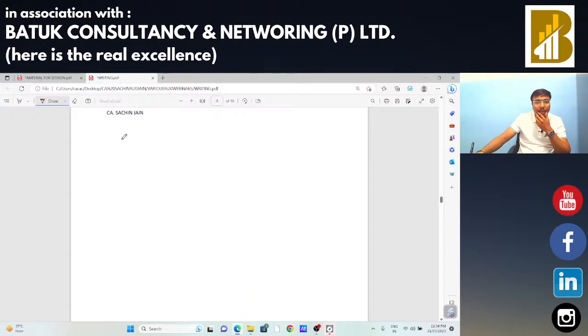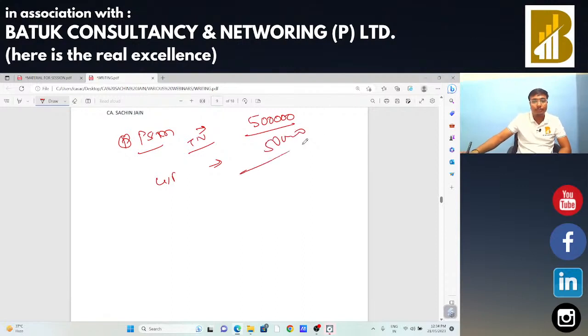Depreciation. Suppose I bought a plant and machinery for 5 lakh rupees, in case of fixed assets. So what do you need to verify? Suppose 5 lakh rupees is the plant and machinery, that is the taxable value, and the GST figure is 50,000 rupees. The complete value is 5 lakh 50,000 rupees, which means you got the banking transaction for 5 lakh 50,000 rupees.